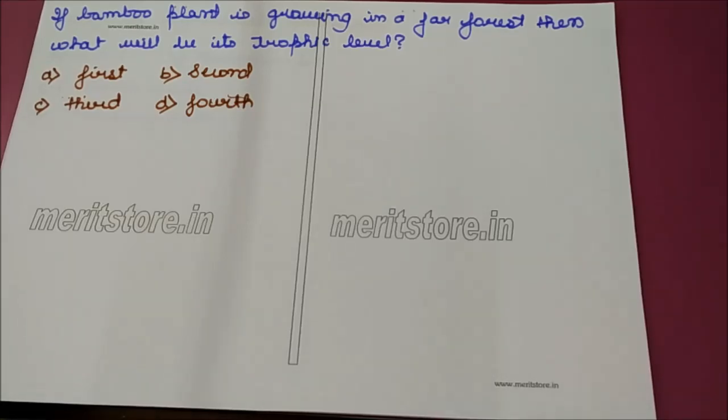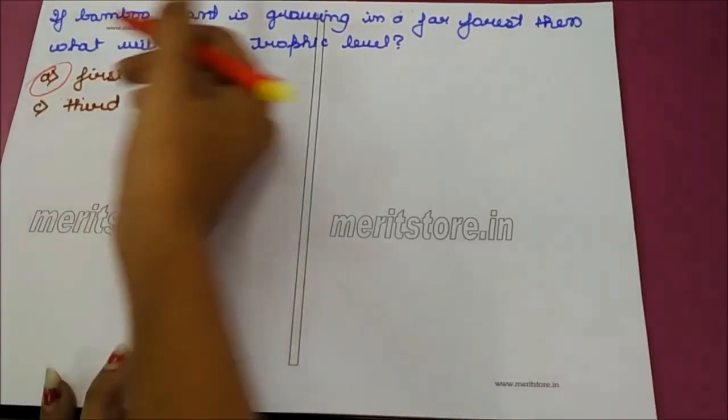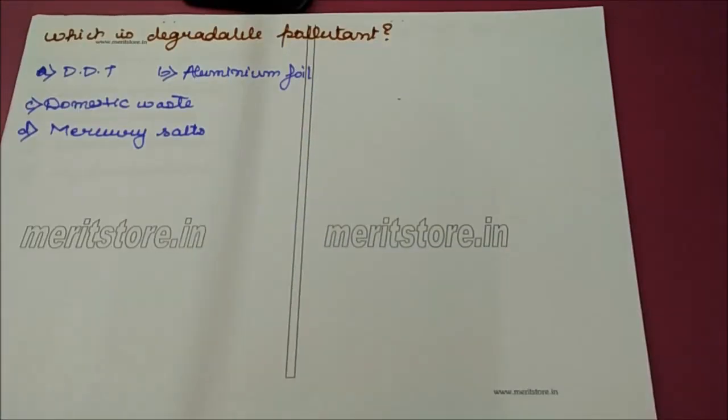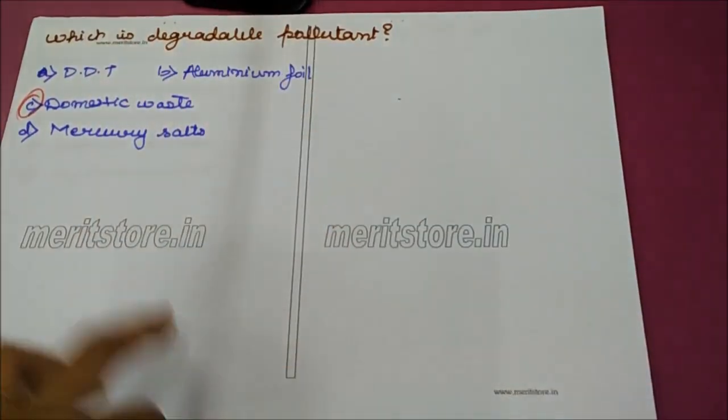If bamboo plant is growing in a forest, then what will be its trophic level? Bamboo is a plant which can produce its own food. It occupies first trophic level. Which is a degradable pollutant? DDT, aluminium foil, domestic waste, mercury salt. Domestic waste are mainly made up of degradable organic compounds, so the correct option is C, domestic waste.